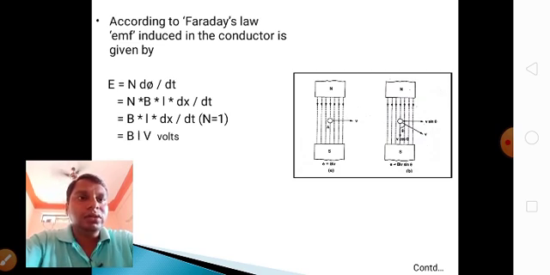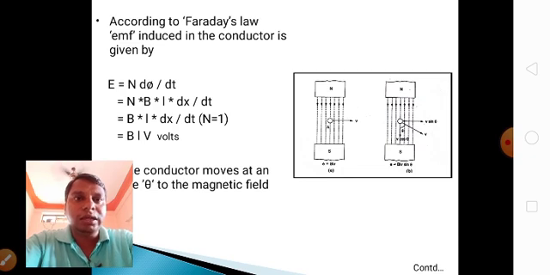When the conductor is placed in a magnetic field, the EMF produced is E equals B into L into V. What is B? Flux density. L is the length, and V is the velocity. When the conductor is rotating clockwise or anti-clockwise at some angle theta, that EMF is BLV sin theta. When the conductor moves at an angle theta to the magnetic field, the EMF is BLV sin theta.